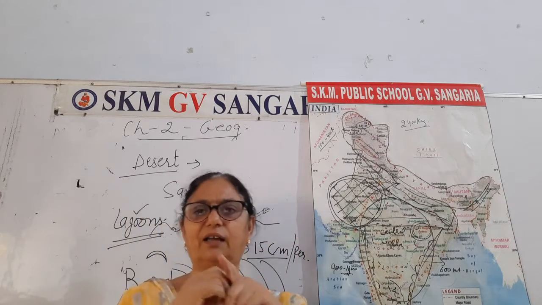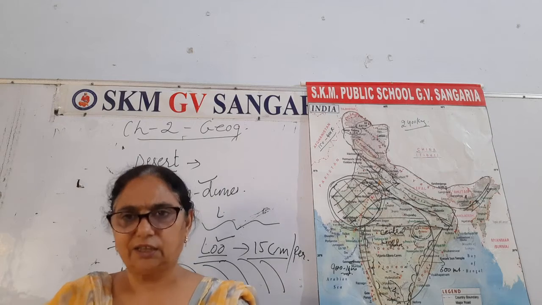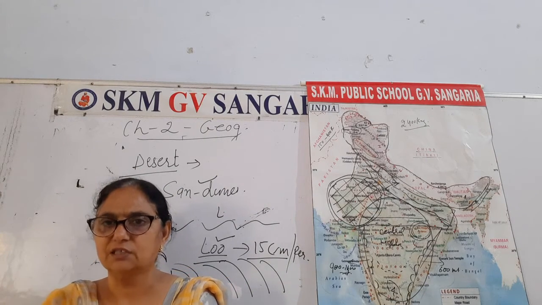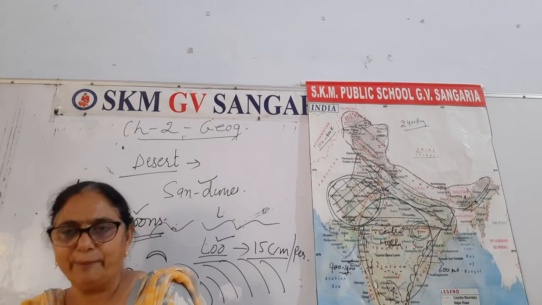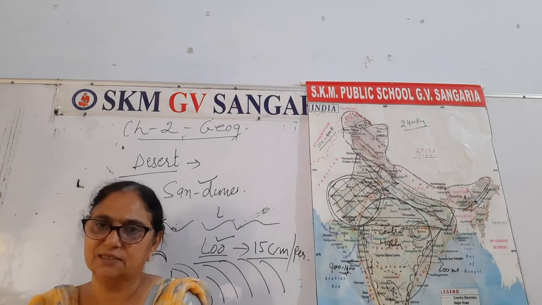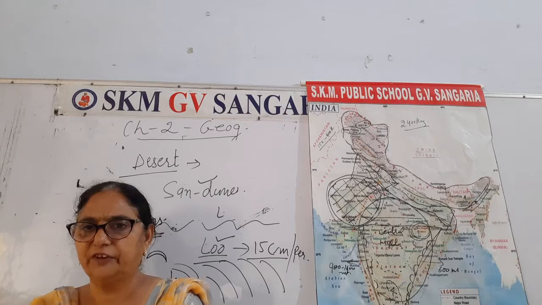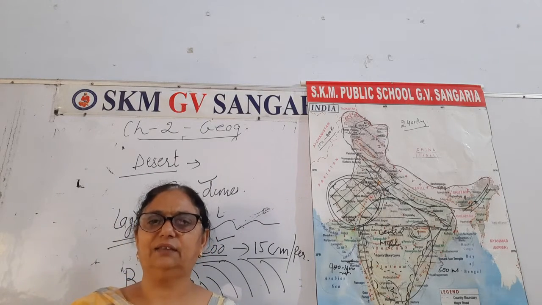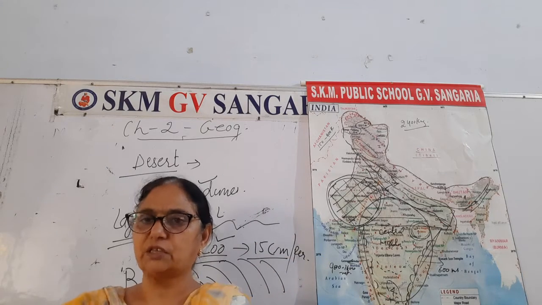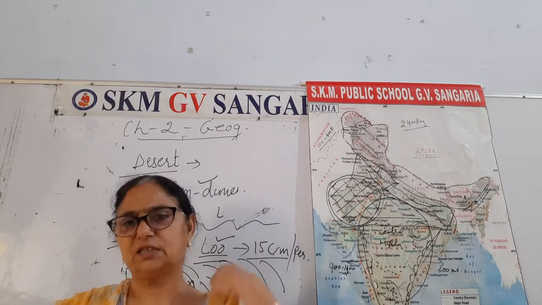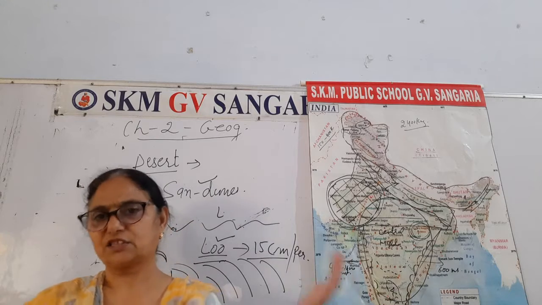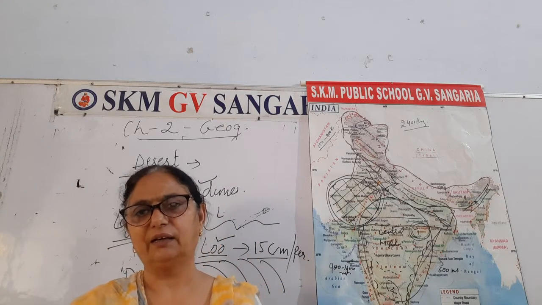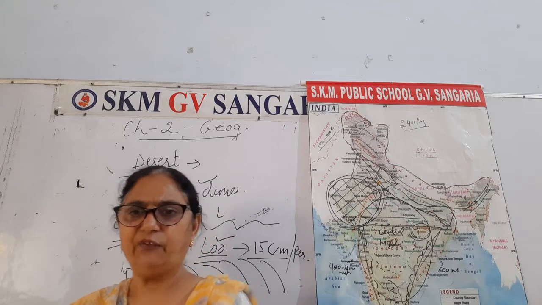These deserts are thinly populated, not thickly populated. Even means of roads and railways are comparatively less than the northern plains. Not that we can say कि होता ही नहीं है. It is there, but it is comparatively less than the northern plains. Population wise also, density of population is less in Rajasthan as compared to the area, because of fertile land, rainfall, and different factors affecting it.